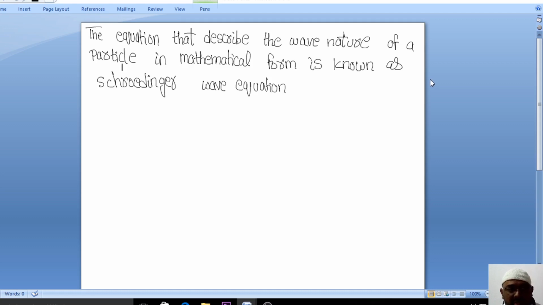Schrodinger is the name of the scientist who has given us the information regarding the wave nature of a particle in mathematical form. How many equations are there? There are two equations, right?